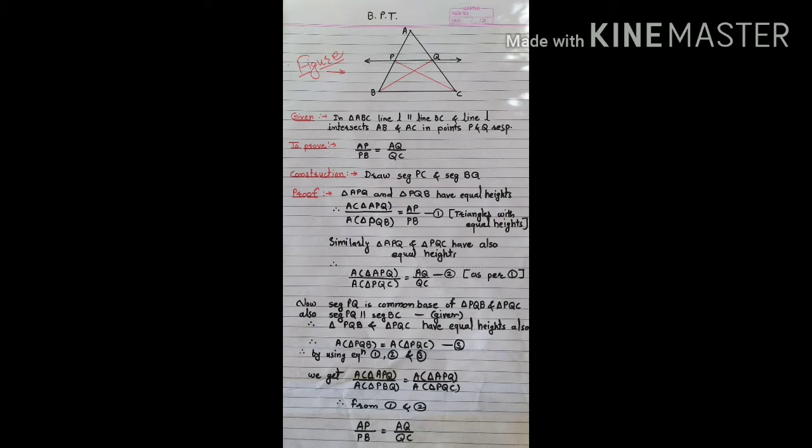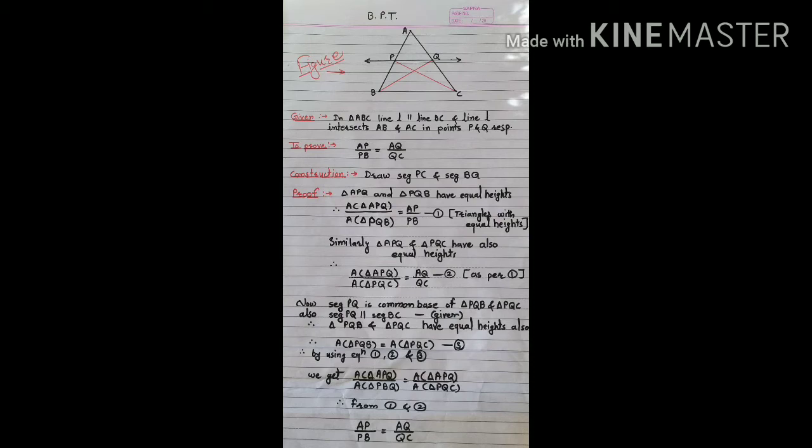Similarly, triangle APQ and triangle PQC have also equal heights. Therefore, area of triangle APQ divided by area of triangle PQC is equal to AQ divided by QC. This is equation number 2, and the reason is as per 1, triangles with equal heights.